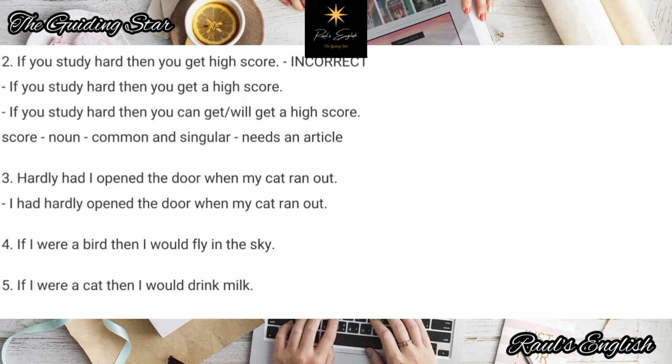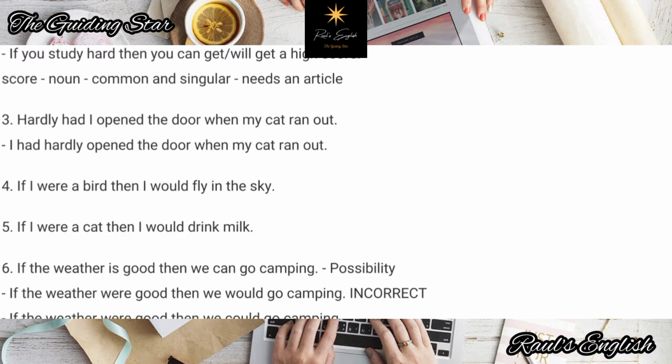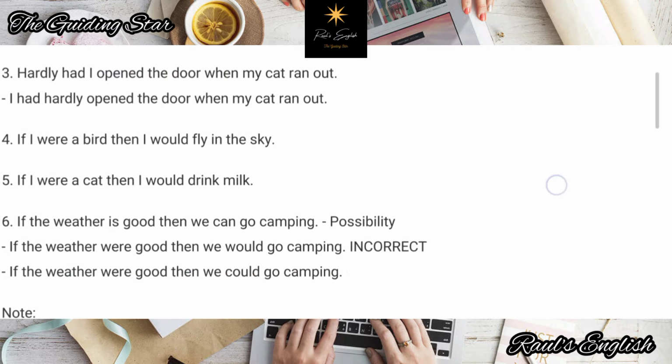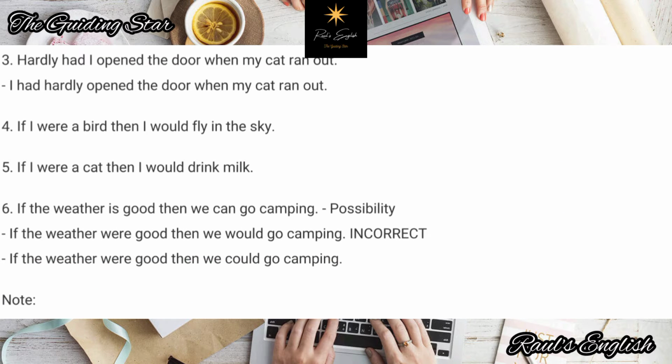All right, number 4. If I were a bird, then I would fly in the sky. So that is if I were, then I would. Or I could sometimes. Sometimes it can be I could, but if I were, then I would. If it's could, it has to depend on the original sentence. So please focus: if I were, not if I was a bird. If I were a bird, because you aren't a bird. But if you were a bird. If I were a cat, then I would drink milk.